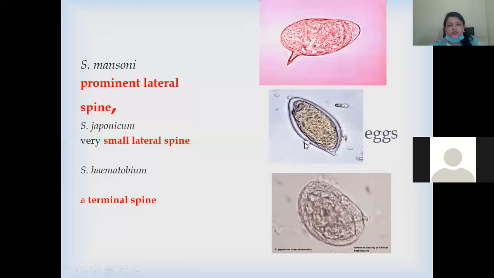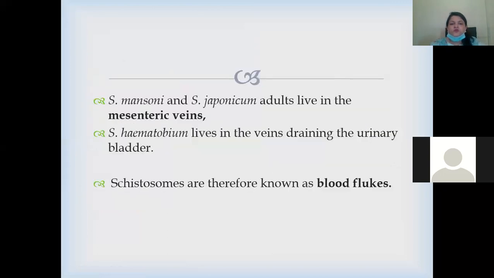These are the three different types of eggs of the three types of schistosomes. Mansoni has a prominent lateral spine. The japonicum has a small lateral spine, and the haematobium has a terminal spine. As you see, you can easily differentiate them in pictures. Schistosoma mansoni and japonicum adults live in the mesenteric veins, and Schistosoma haematobium lives in the veins draining the urinary bladder. Schistosomes are known as blood flukes because they live in the veins and feed on the blood of the human.